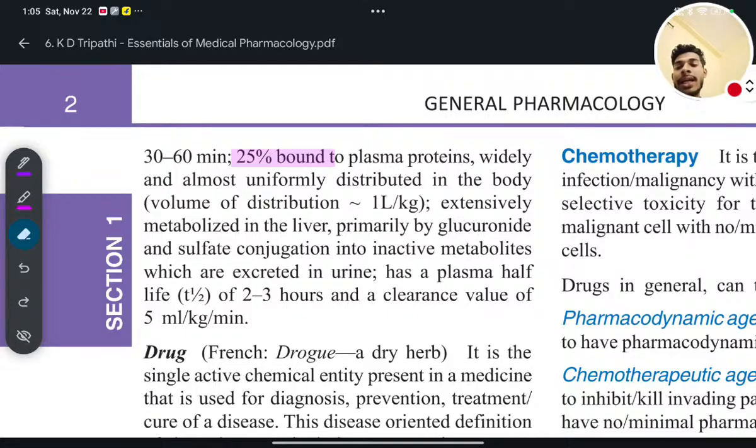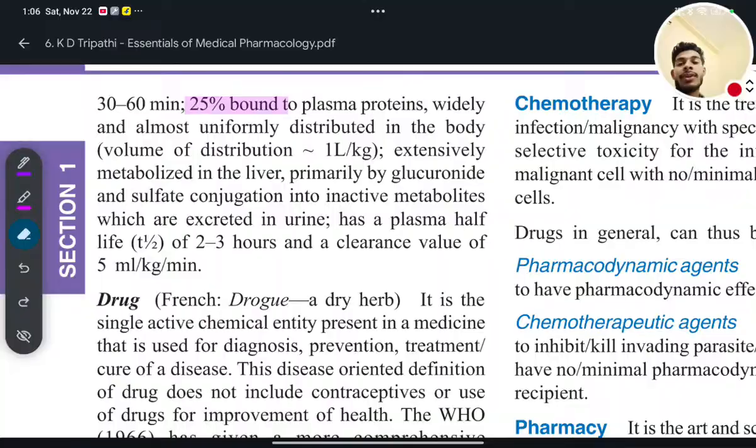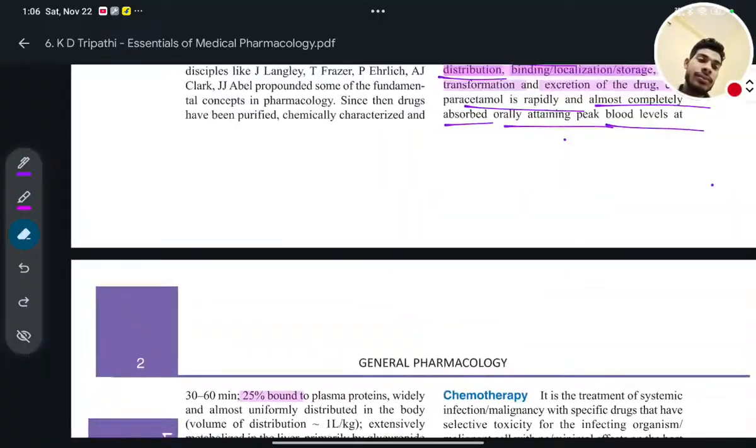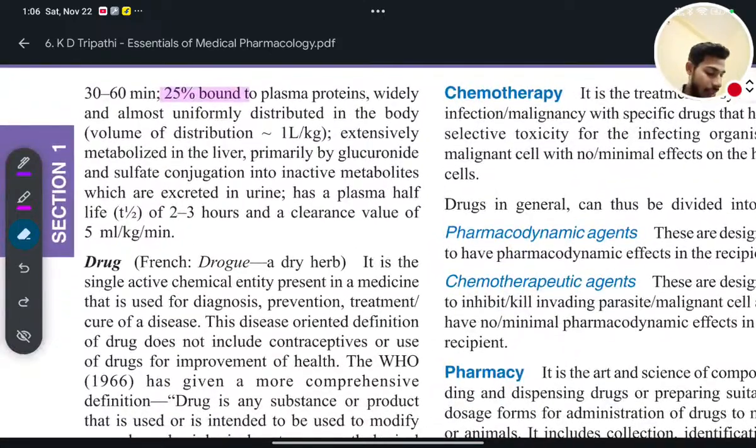So the question will be asked, what is the percentage of paracetamol bound to plasma protein after attaining the peak absorption? So what will be the answer? It will be 25%. The percentage of paracetamol bound to plasma protein after attaining the complete or peak absorption is 25%. That is important, you have to remember that. That's it.